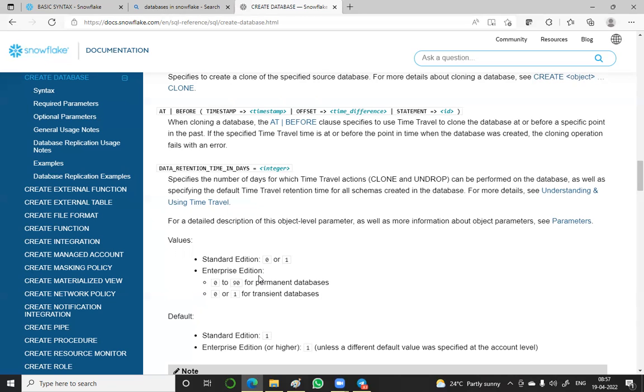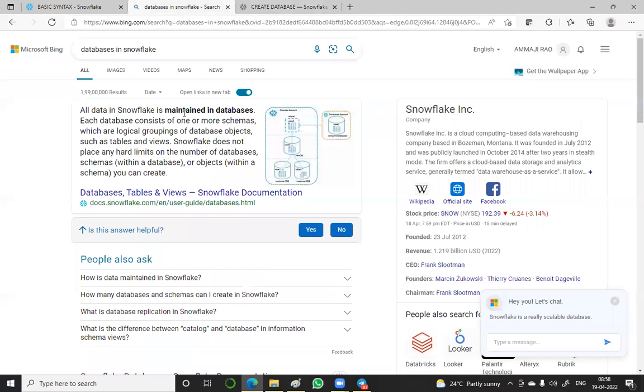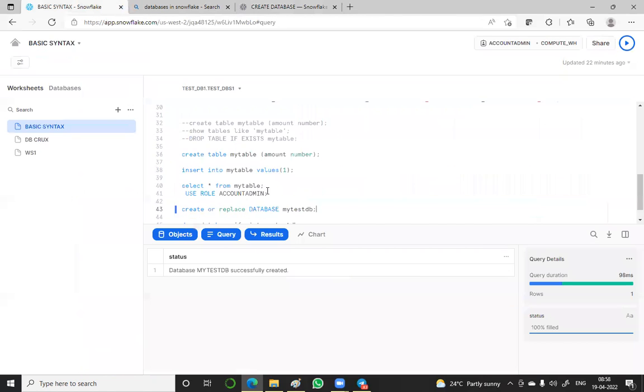See, I told you even in the beginning, we selected an option called Enterprise. I told you Enterprise is user friendly, and you will have more options. If it is the Enterprise option, you can take 0 to 90 for permanent databases, and you can change the value 0 or 1 for a transient database. But one more thing here, if it is a trial account, free account, maybe some limit will be there, because anyhow you are using 90 days only. After that your data will not be there in the cloud. Whatever I have done here will not be saved anymore once my account is expired.